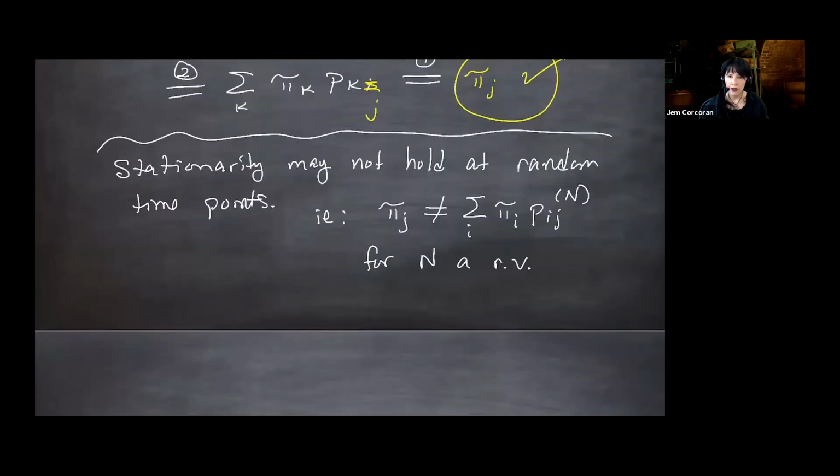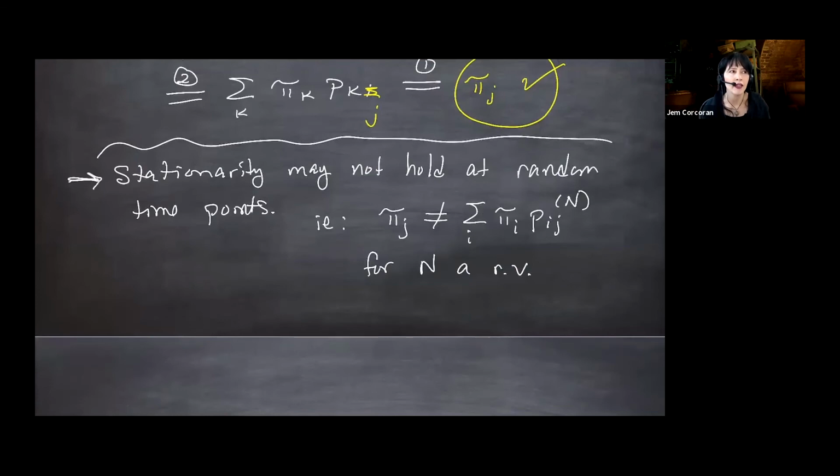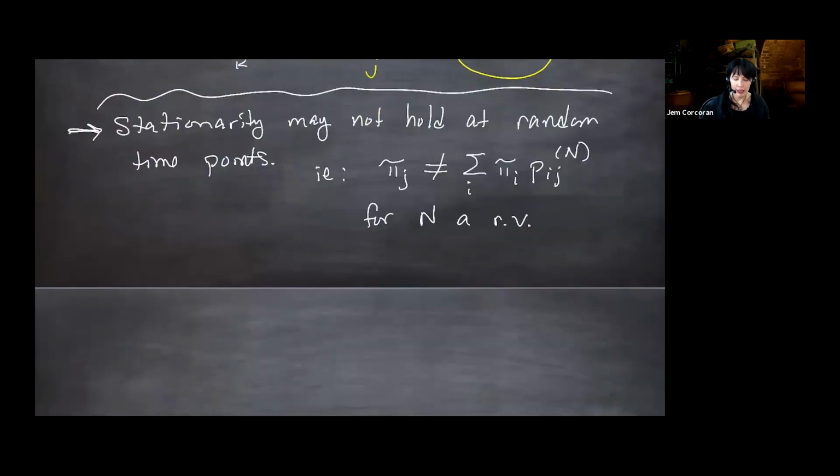So let me convince you of this claim by an example. Consider the state space and the transition matrix we had, where we found a stationary distribution: 3/5, 2/5 in one row, 3/4, 1/4 in the other.